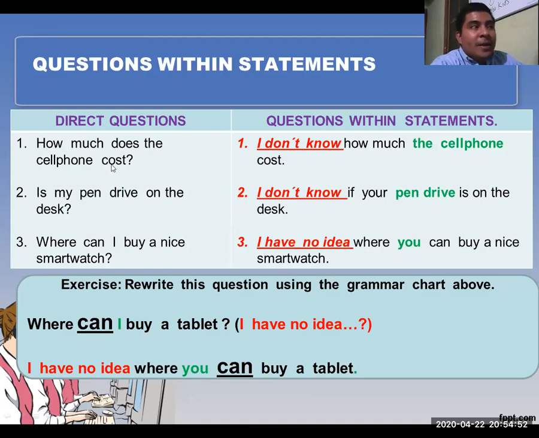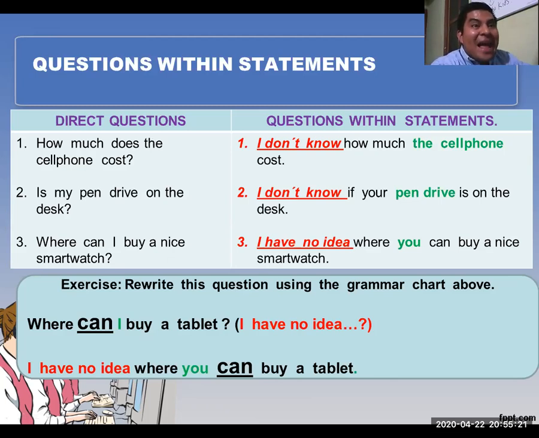This is my direct question. I'm going to write questions within statements. I'm going to start my new sentence with this: I don't know, or I have no idea. And after that, I'm going to include my direct question.